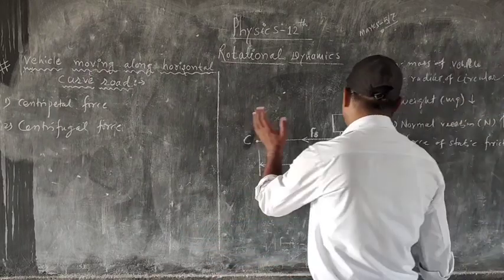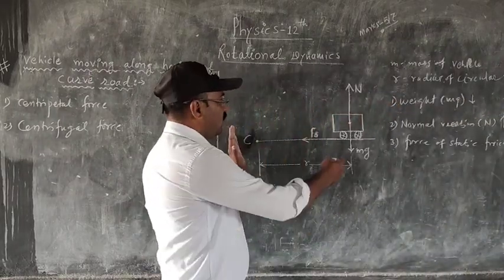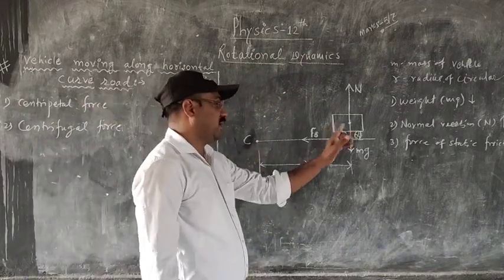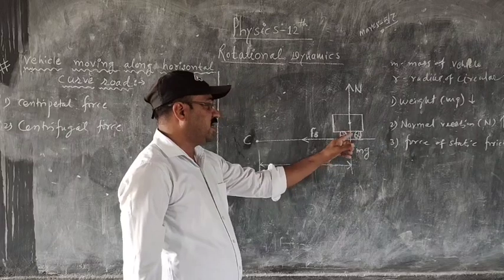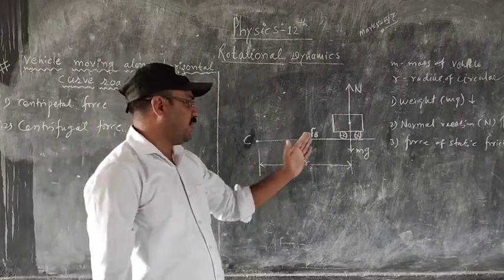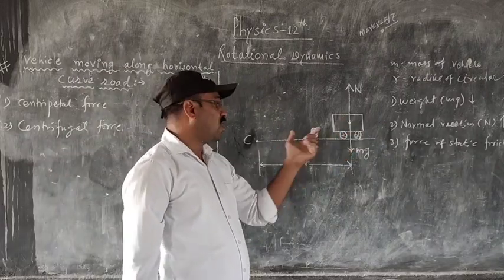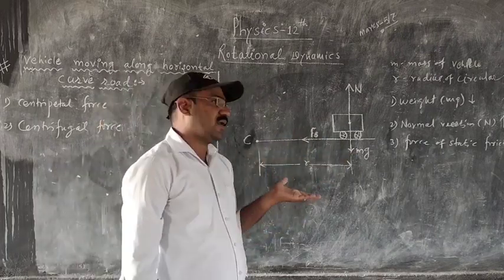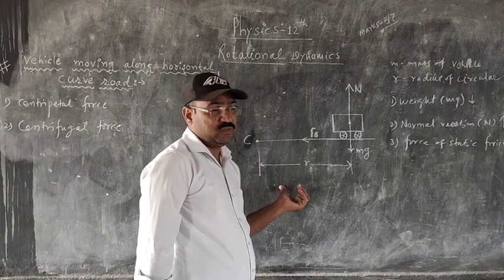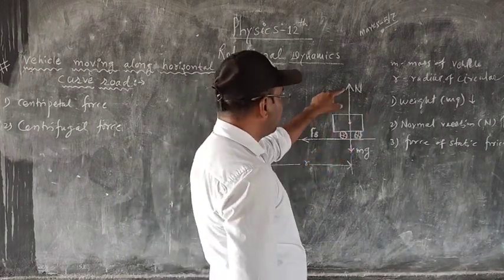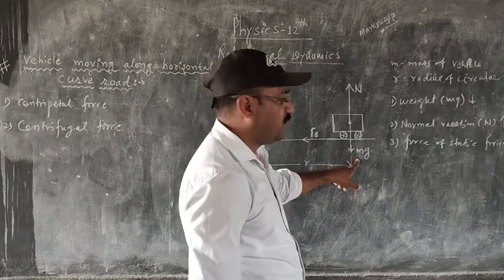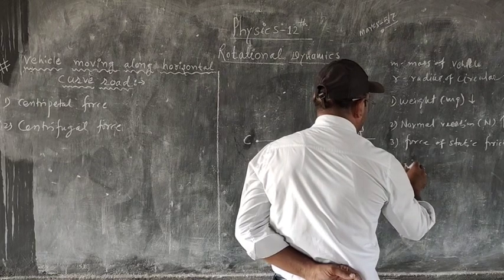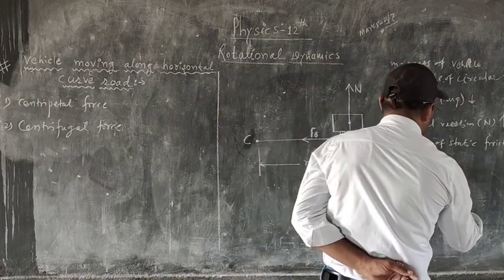So as we have seen, the vehicle is moving along the curved path. There is a force acting on this vehicle, and that force is the centripetal force, because the force is acting on the vehicle along the radius, towards the center of the circle. Here the normal reaction is balanced by mg, the weight of the vehicle. Therefore mg is equal to N. This is equation 1.